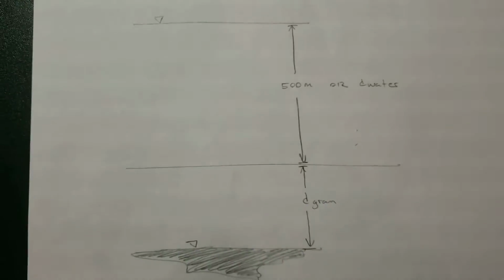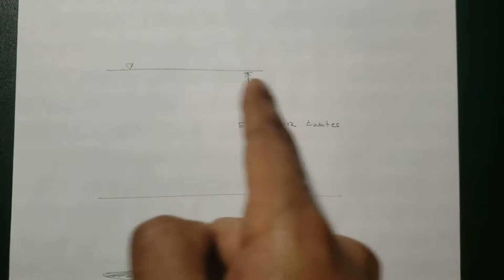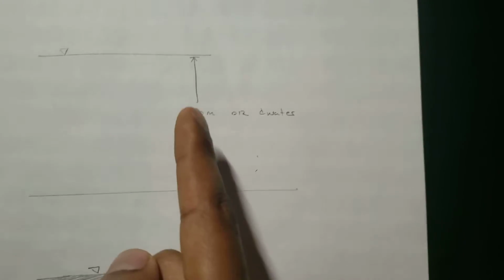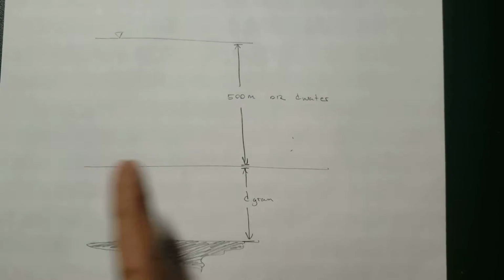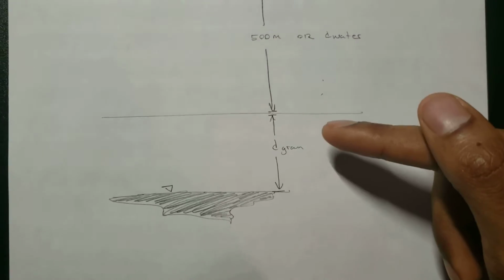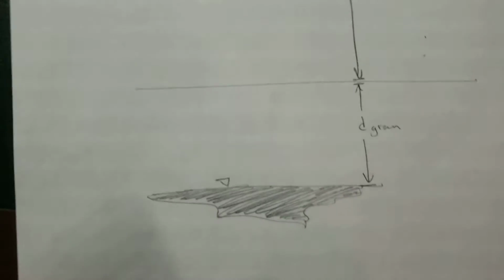All right, so to start this problem, I'm going to start with the picture to help explain what we want and what we know. So basically we have a lake here. This top line is the surface of the water. And then 500 meters deep into the lake, we have a granite floor, which is this line. And then past the granite floor, a certain distance, which is unknown, we have a supposed oil deposit. So basically what we're looking for is the depth of the granite, or the distance between the surface of the granite and the oil deposit that it's hiding.